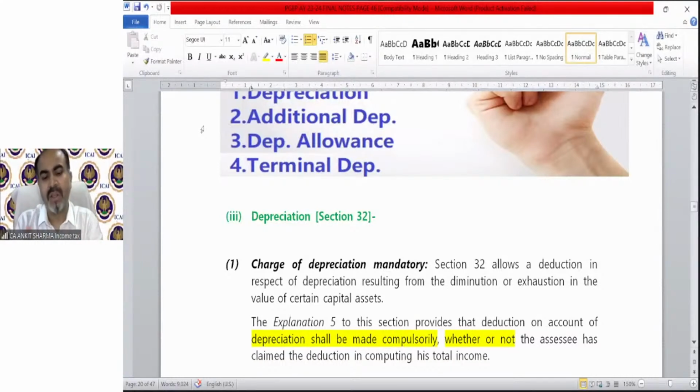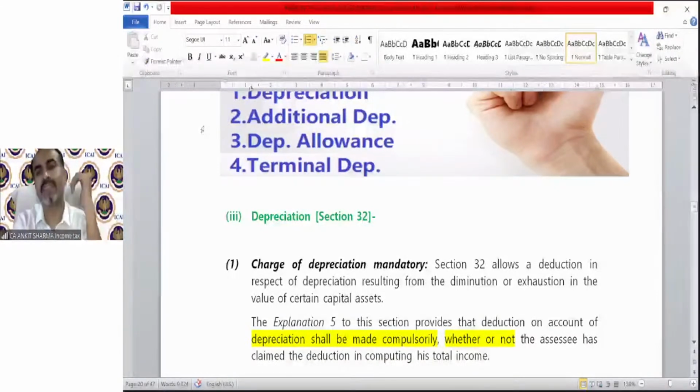First of all, understand there is a concept called the block of asset concept. To claim depreciation under income tax, we charge depreciation not on a separate asset but on a block of assets. So what is the meaning of block of asset? We will discuss. There is no proportionate number of days depreciation charged. Either depreciation will be charged with full rate, or with half rate, or there will be no depreciation.